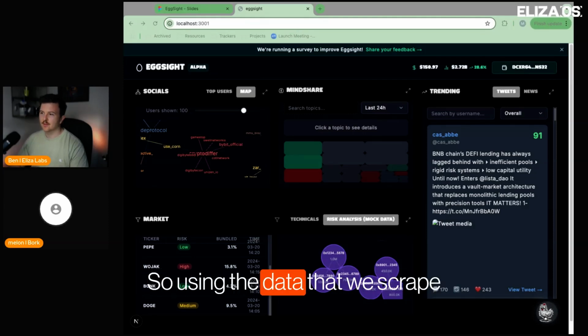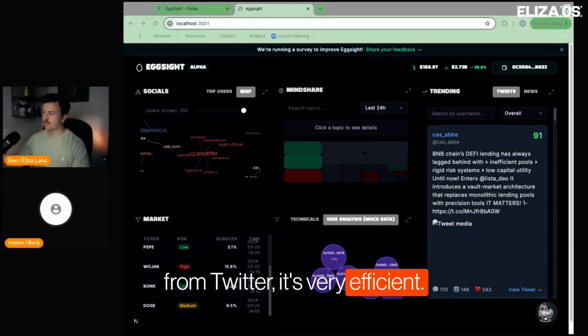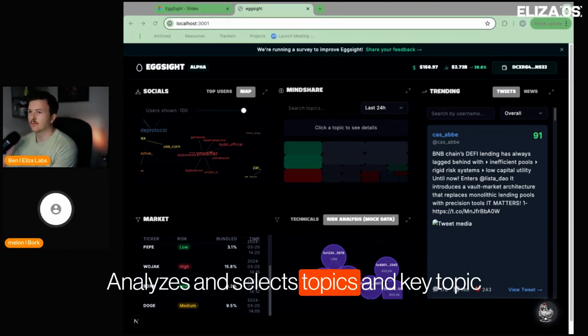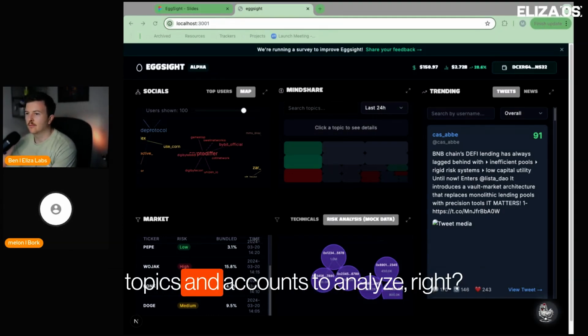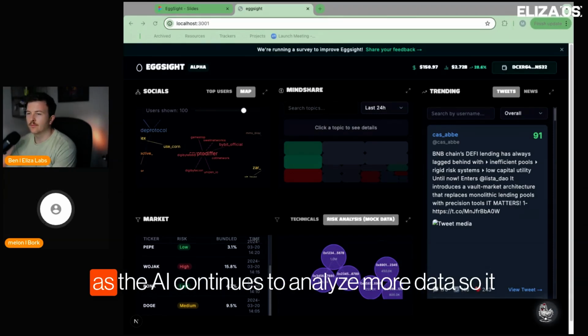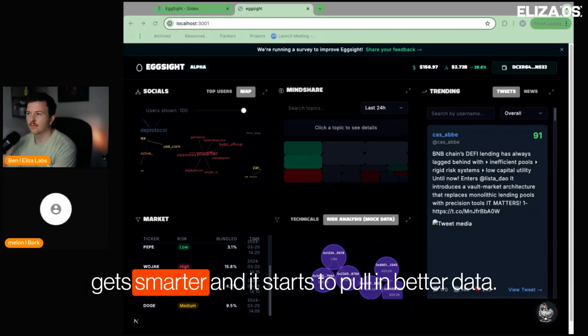So, using the data that we scrape from Twitter, it's very efficient. It's very smart in the way that it not only analyzes and selects topics and key topics and accounts to analyze, but that list continues to evolve and change as the AI continues to analyze more data. So it gets smarter and it starts to pull in better data.